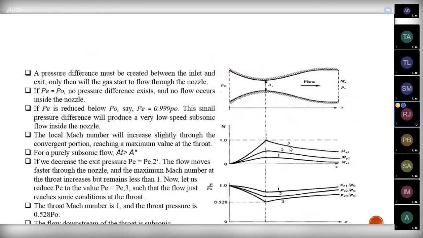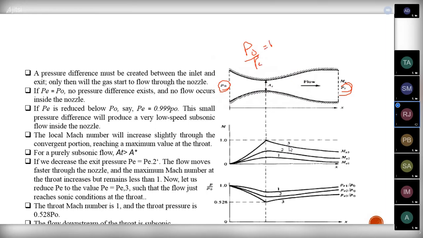First, consider there is no flow inside the nozzle, so P naught is equal to PE, that is, P naught by P equal to 1.